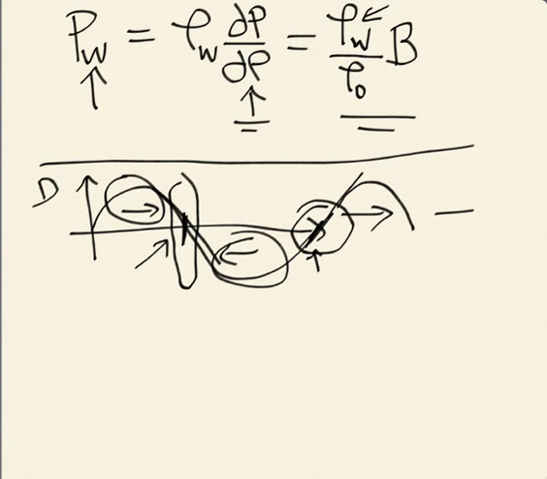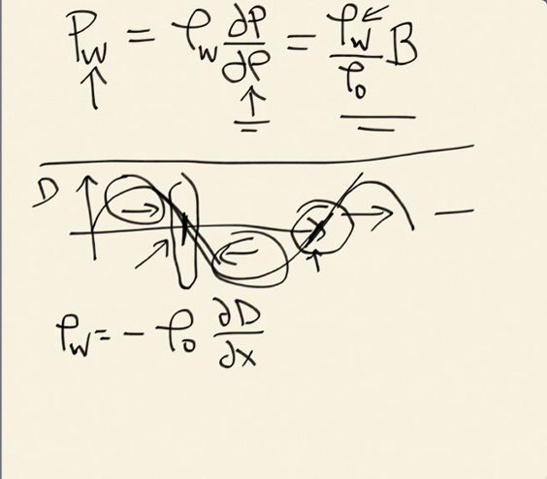And it turns out you can write the density change due to the wave as the background density. I need a minus sign here, sorry. It's negative of. So rho w is minus rho naught times d(displacement)/dx.